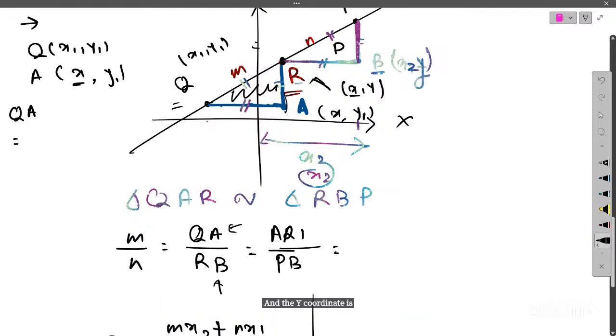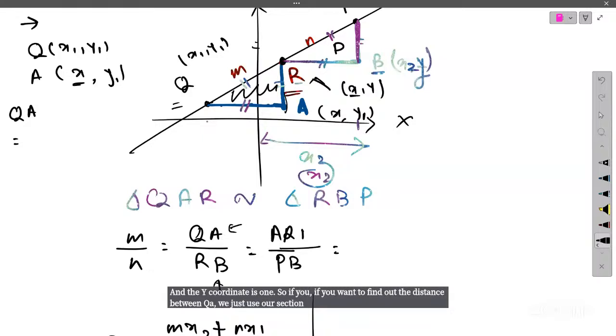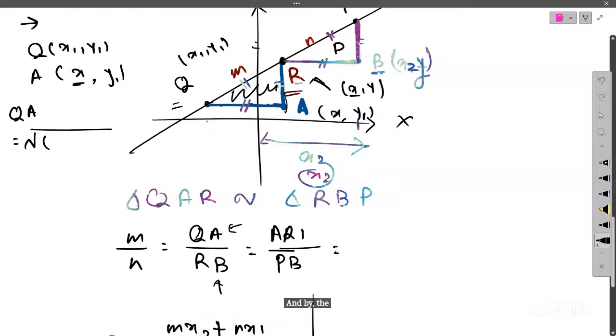If you want to find the distance between QA, we just use the distance formula. And by the formula, we get x2 minus x1 and x1 minus x. You can do it either way. So let's take it to be x1 minus x. So it will be x1 minus x the whole square plus y1 minus y1 the whole square.